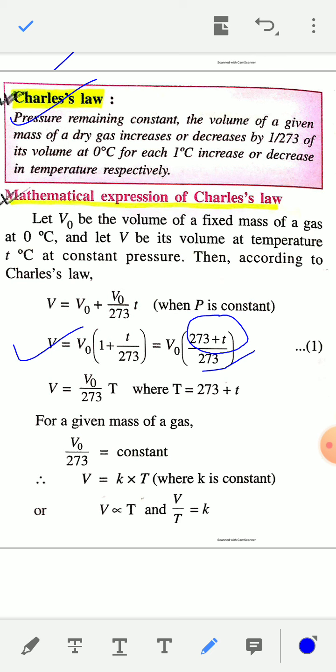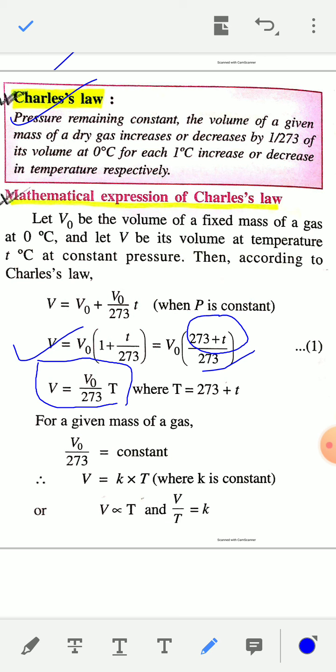After replacing 273 plus small t by capital T, the equation becomes V is equal to V0 by 273 into capital T.